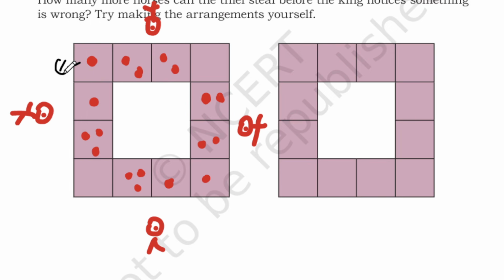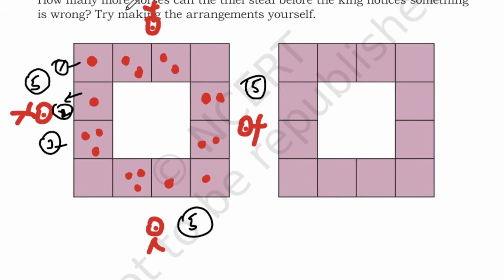So 1, 2 and we have 3. I'm sorry, this one is 1, not 2. So 3 plus 1 is 4, 4 plus 1 is 5, so 5 horses this side. Again we have 3 plus 1, 4, 4 plus 1 is 5, 5 horses, and this side again 4 plus 1, 5.